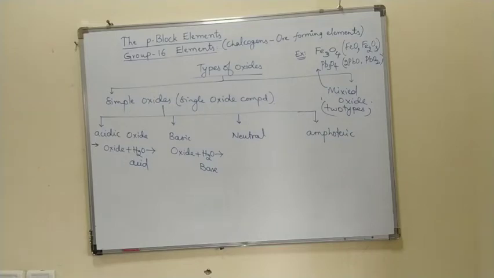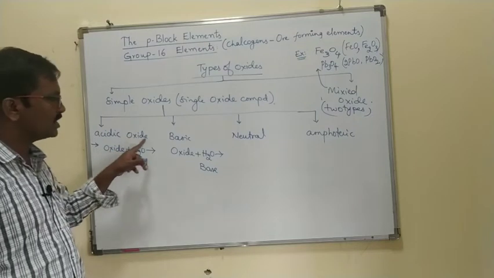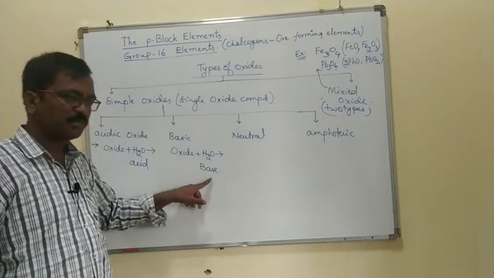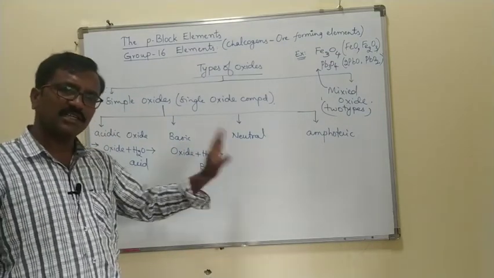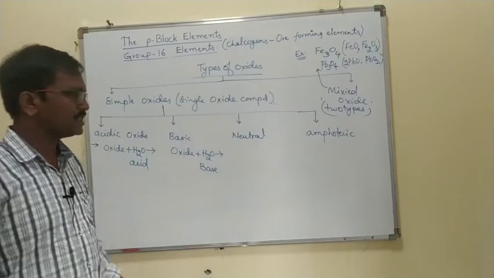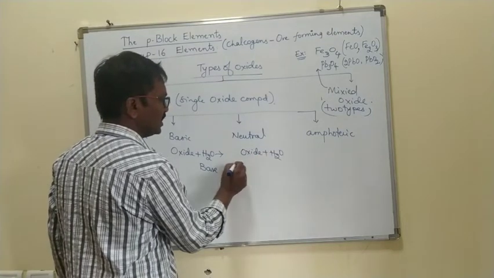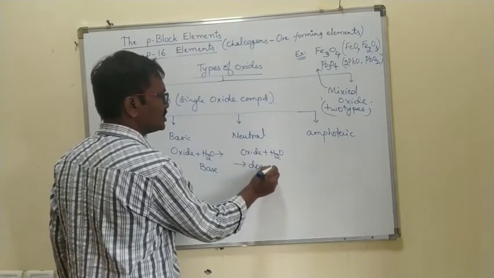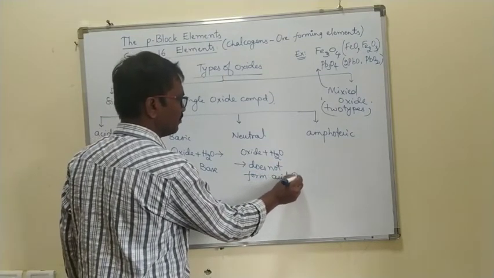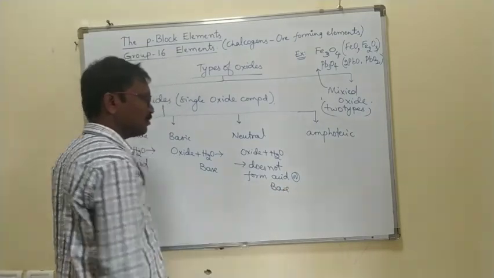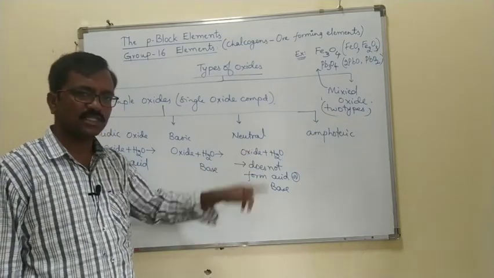Alright. So what is the meaning of acidic oxide? When an oxide reacts with water, it forms an acid. Generally you call it an acidic oxide. When an oxide reacts with water, it forms a base. Generally you call it a basic oxide. When an oxide reacts with water and neither forms an acid nor a base, generally you call it a neutral oxide.